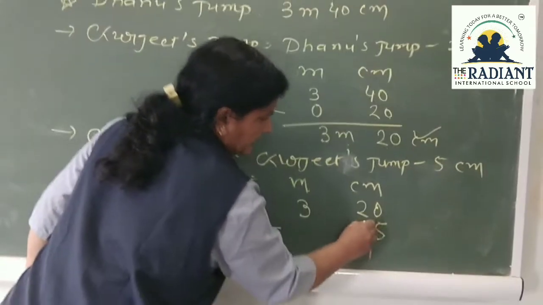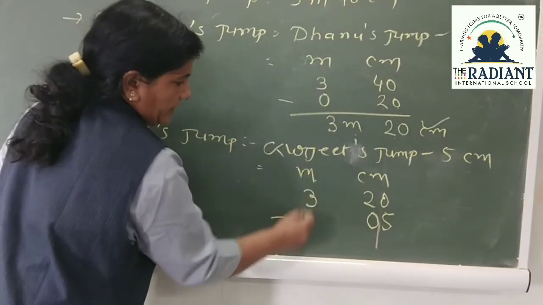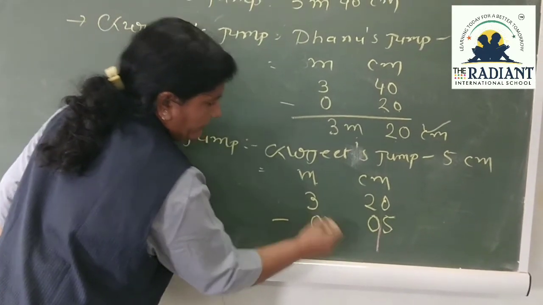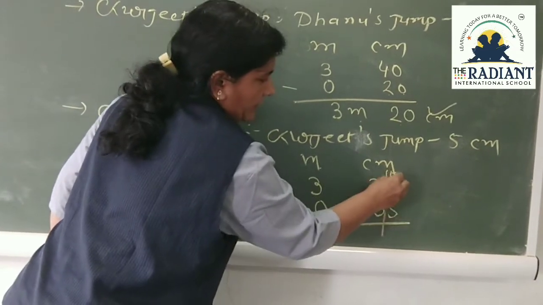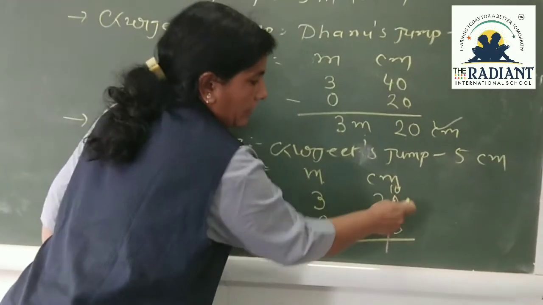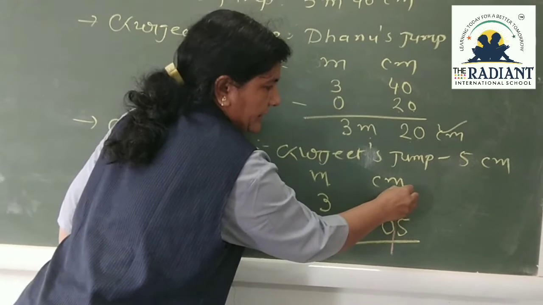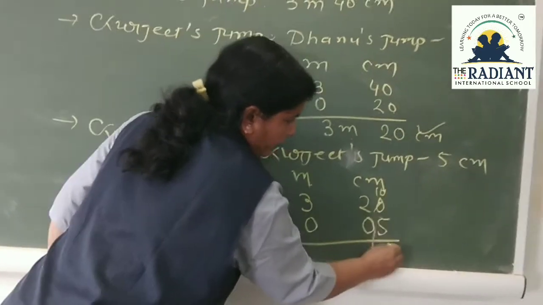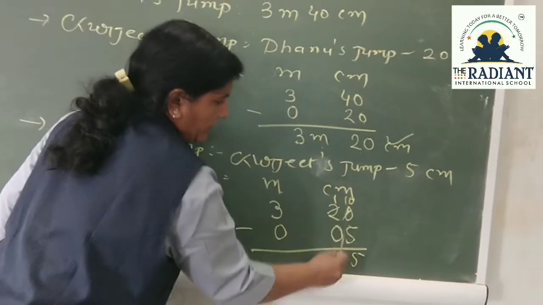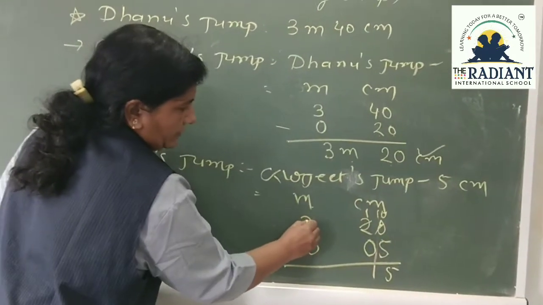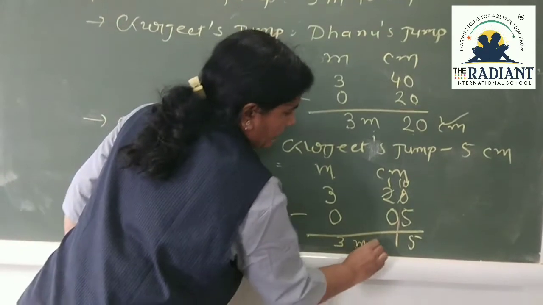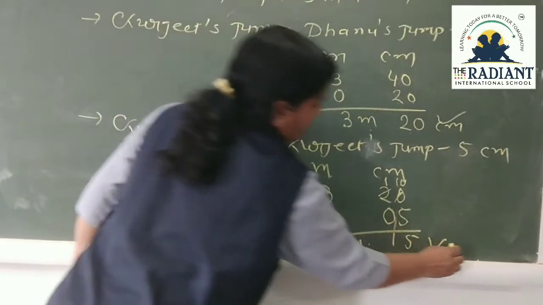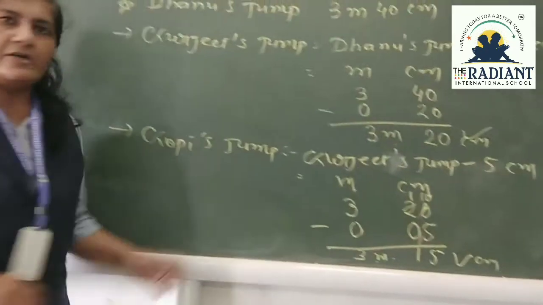Here nothing is there, so I will write 0. Here nothing is there, so I will write 0. Here minus we will do. Here you cannot minus 5 from 0, so we will take 10. 10 minus 5 is 5. Here 1 is taken, so 3 becomes 2... so 3 minus 0 is 3. So what is Gopi's jump? 3 meter 15 centimeter. Understood now?